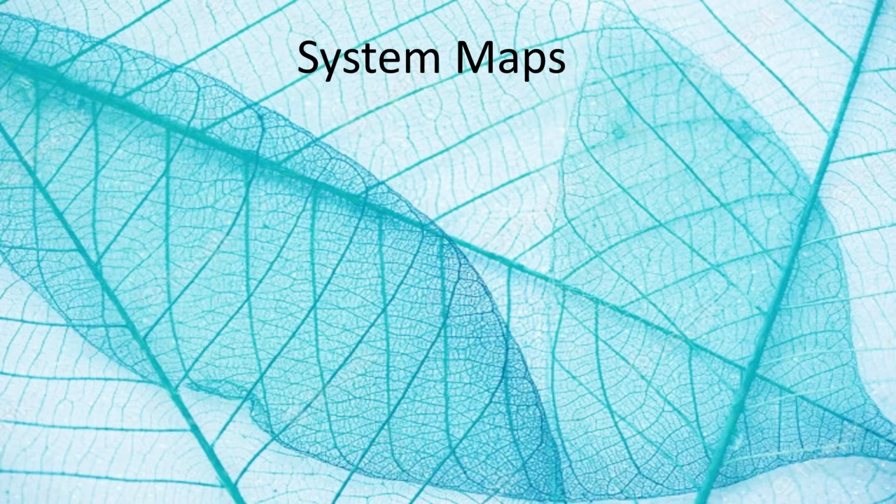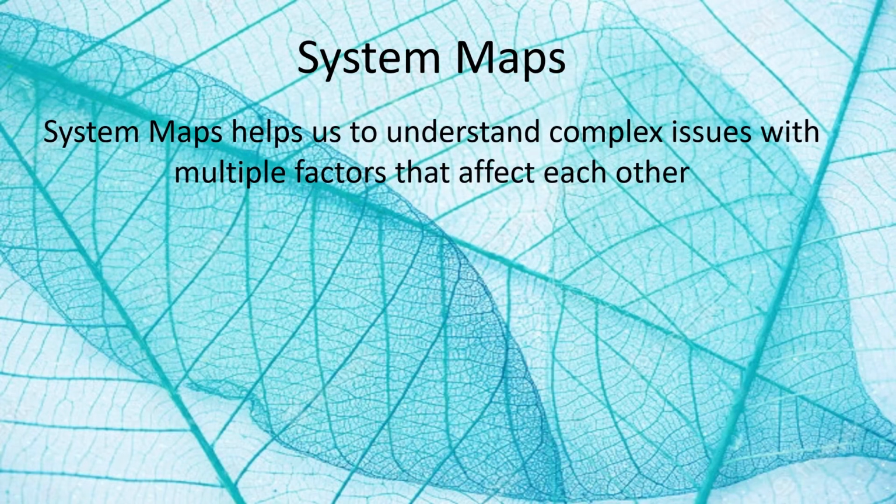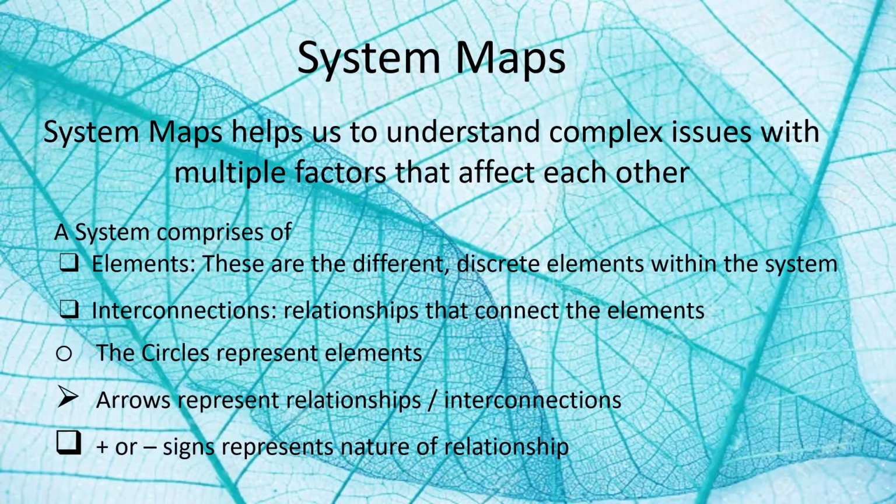System maps help us to find the relationship between different elements of the problem which we have scoped. These help us understand complex issues with multiple factors that affect each other. A system map comprises elements, interconnections, circles, arrows, and positive and negative signs.